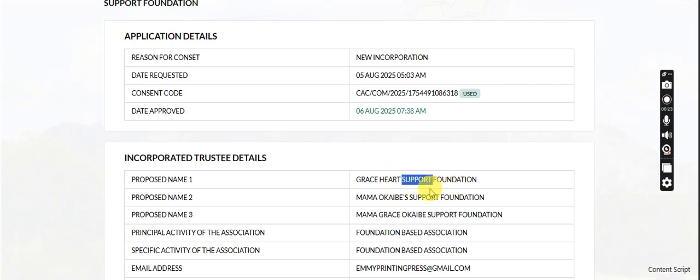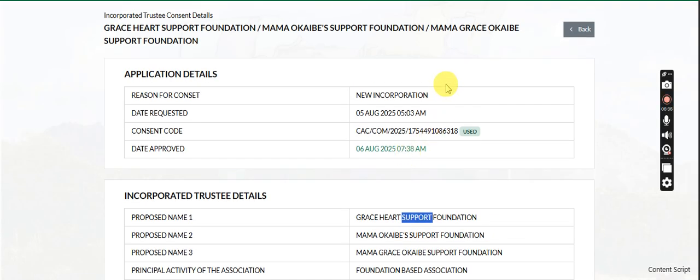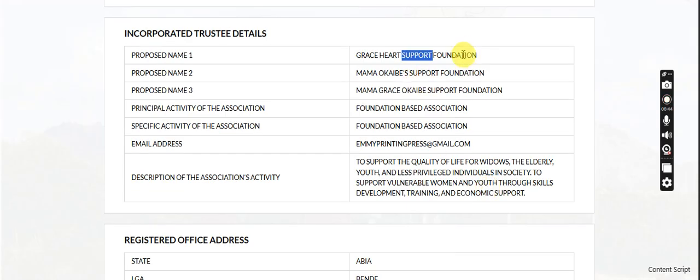So what I did was that I inputted Support in the Grace Arts Foundation, and also Supporting Mama Okaibe Foundation and Mama Grace Okaibe Foundation. And guess what? It was approved this morning. I was sincerely happy, I felt really, really happy. So they approved this first one.